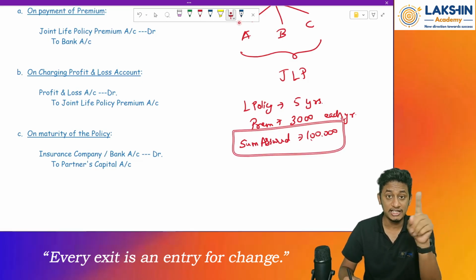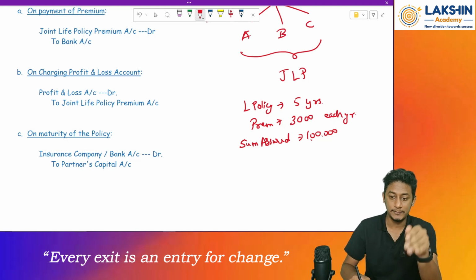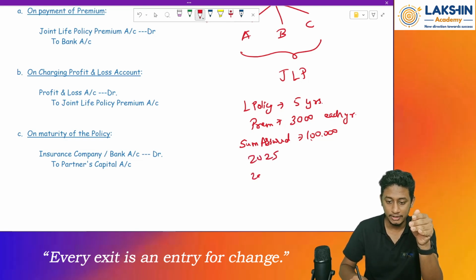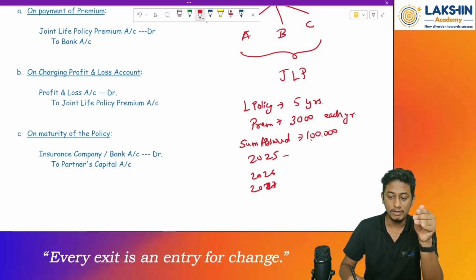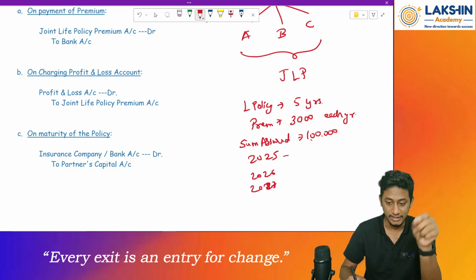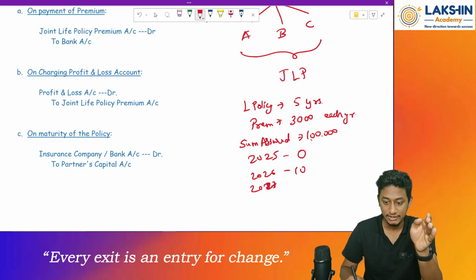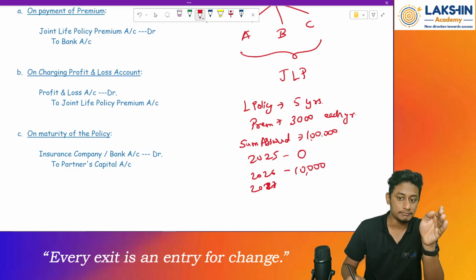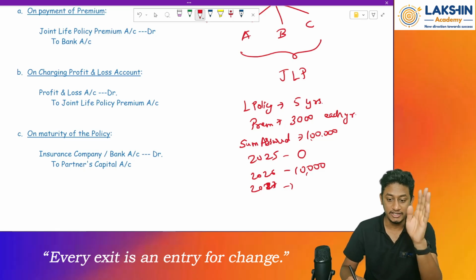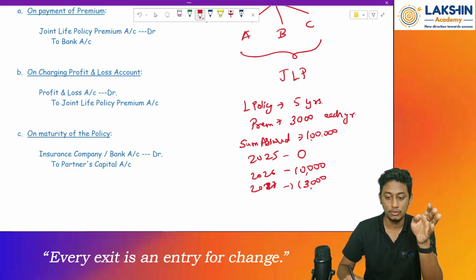But if he surrenders it, there are different policies, let's say 2025, 26, 27. If he surrenders the policy in 2025, he will receive nothing. If he surrenders in 2026, he will receive only 10,000 rupees. If he surrenders in 2027, for example, he receives only 13,000 rupees, and so on.